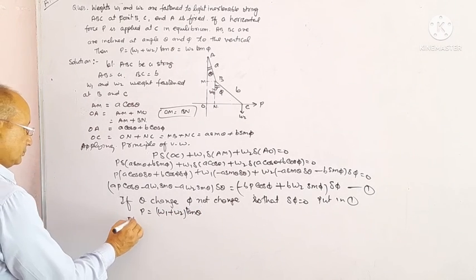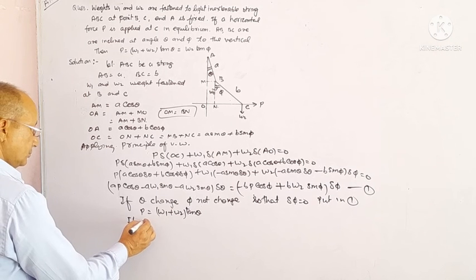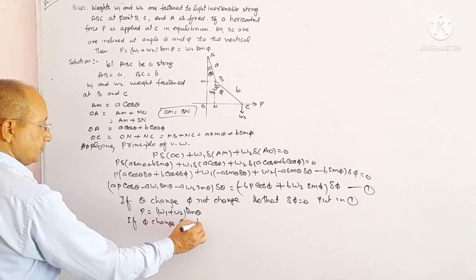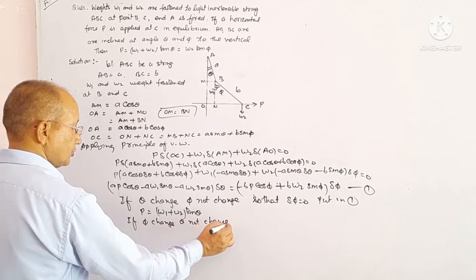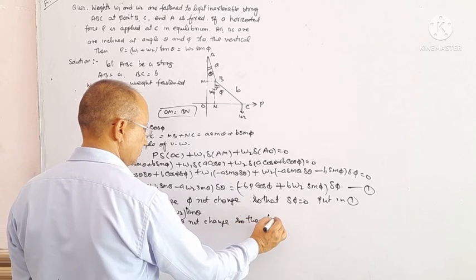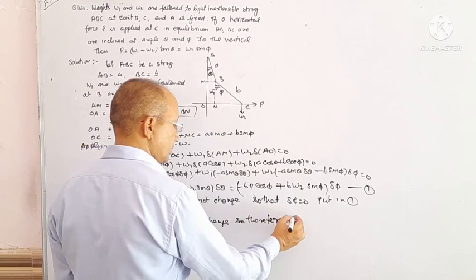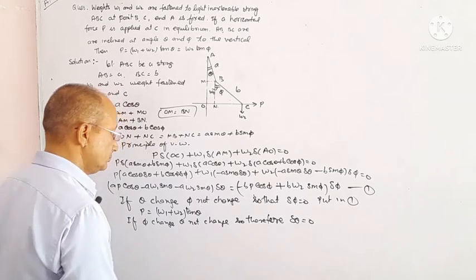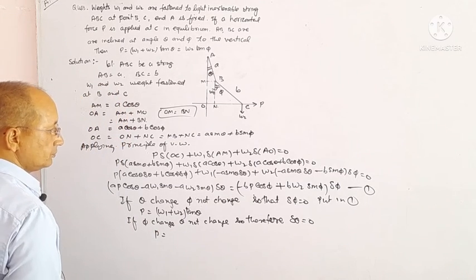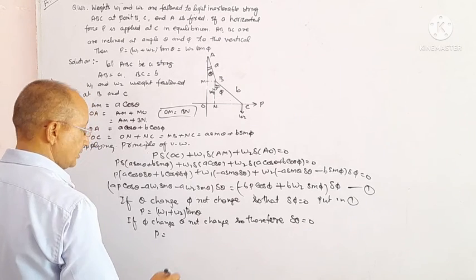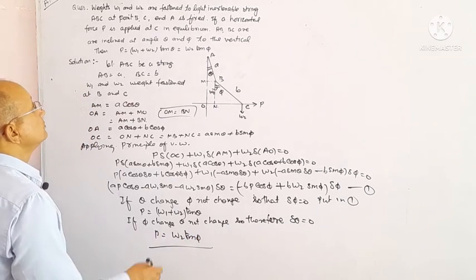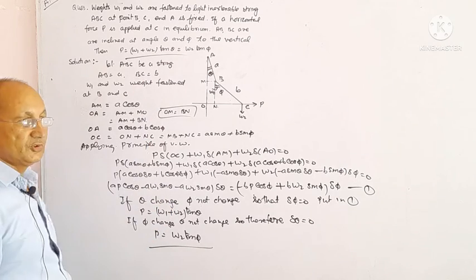If phi changes, theta does not change, therefore delta theta equals to 0 and P equals to W2 tan phi. Hence proved. That is the complete solution.